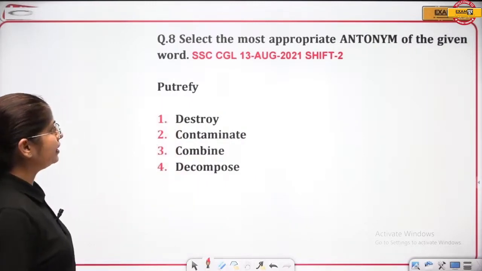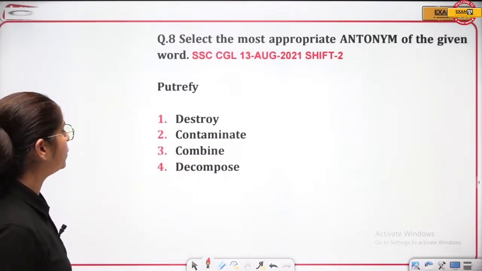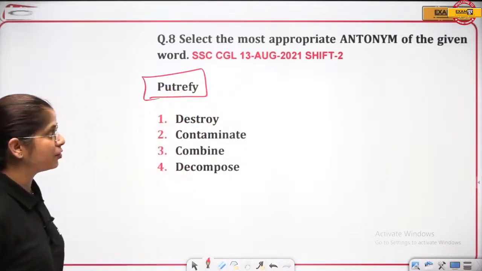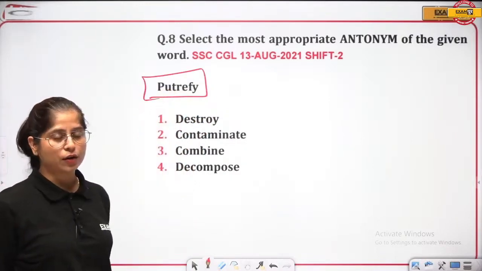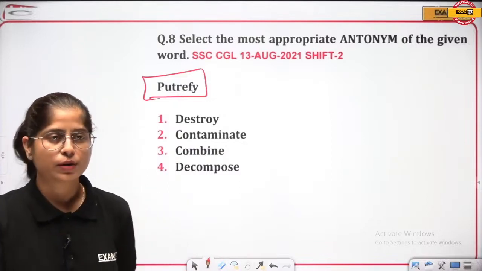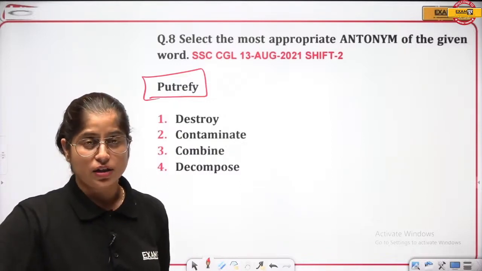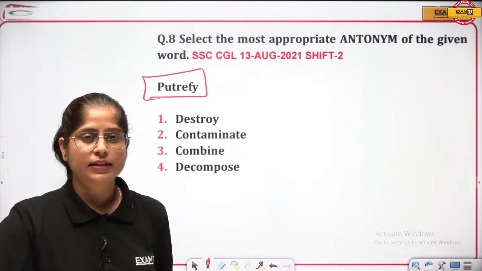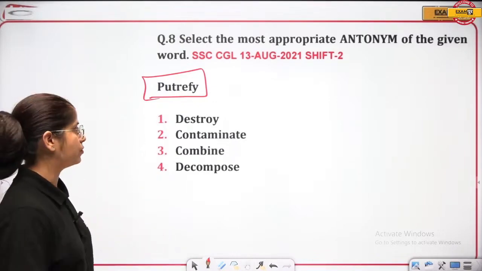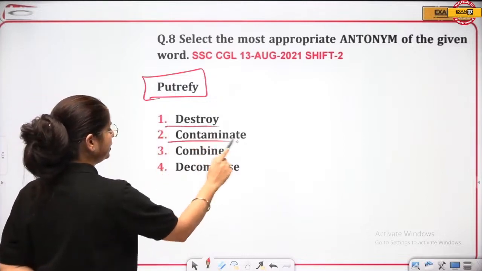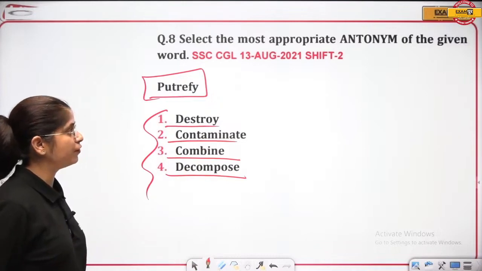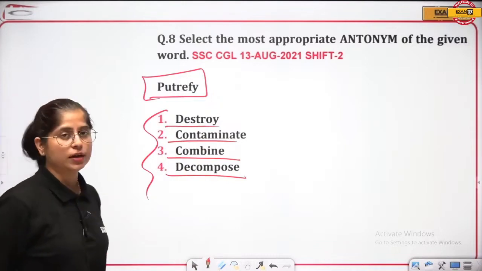Let's see this one. Select the most appropriate antonym of the given word. Antonym of the word putrefy. What can be the antonym of that? See, I have told you the trick of it. When the examiner is going to ask you the antonym, the options will be synonyms. And vice versa. When the examiner is asking you questions of synonym, he'll be giving you antonyms in the options, right? So destroy, contaminate, decompose and combine. What is the antonym of the word putrefy?